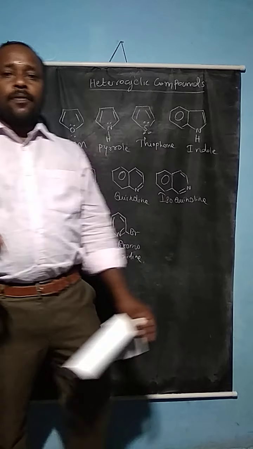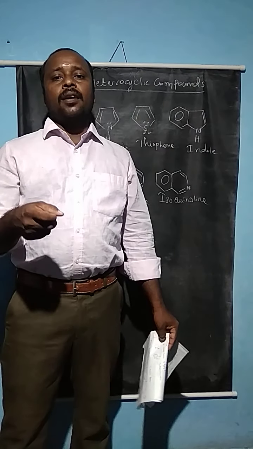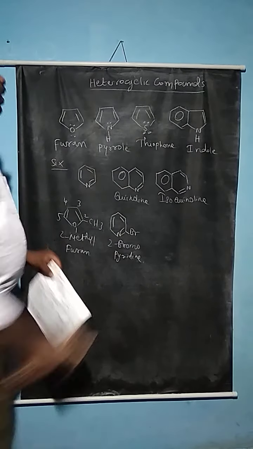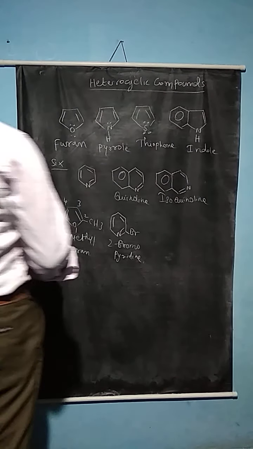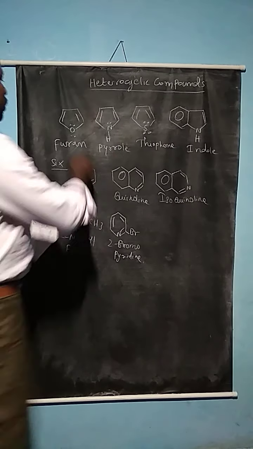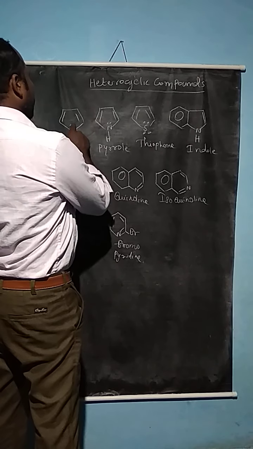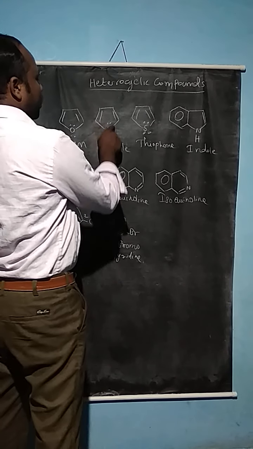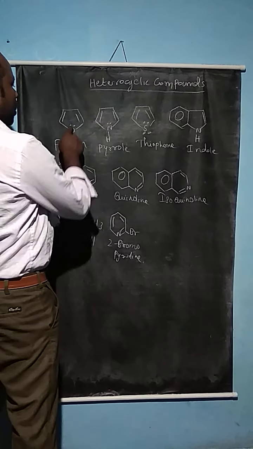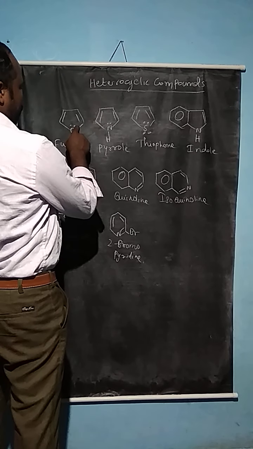Now we will see how to prepare furan compounds. Furan and furfural compounds are prepared from some organic compounds. Compare furan and pyrrole: one more point we have to see is that furan contains an oxygen atom, whereas pyrrole contains a nitrogen atom. In the oxygen atom, the lone pair of electrons is easily available, so it can easily donate electrons.